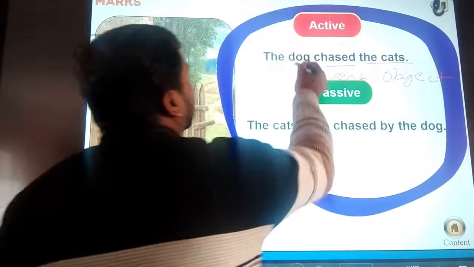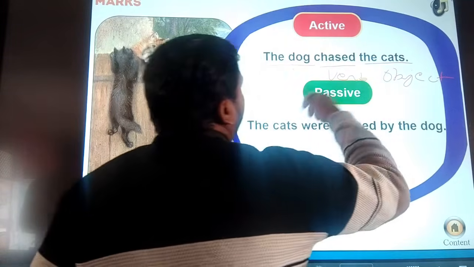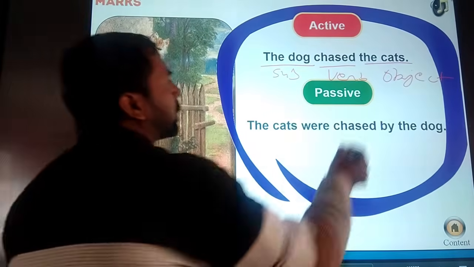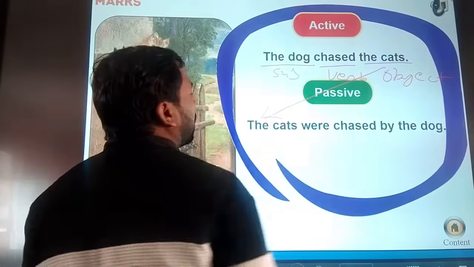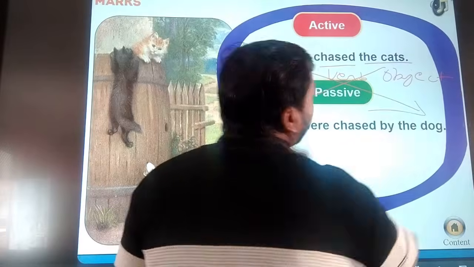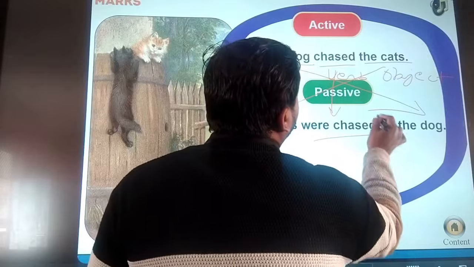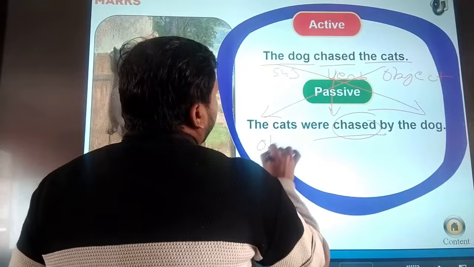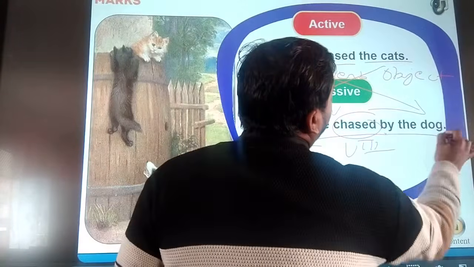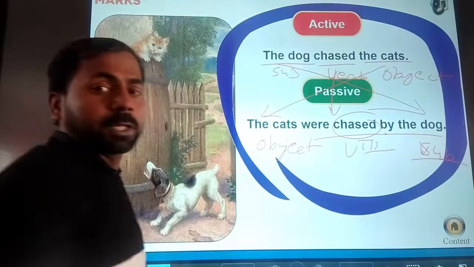So this is the subject, here the verb, and here the object. When we convert it into the passive form, the object is used in place of the subject, and the subject is used in place of the object, and our verb will change into the third form. It is the object, and here the verb third form, and here is the subject.